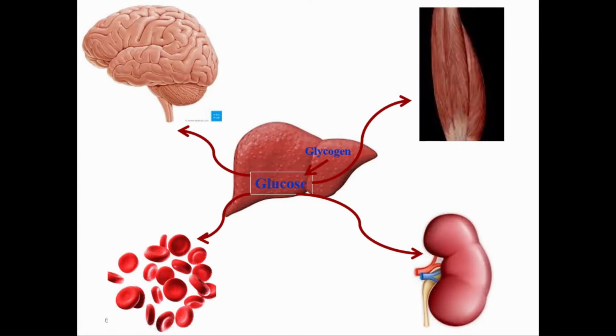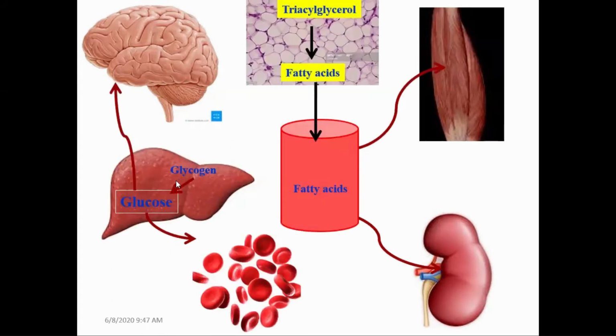Later on, this glucose reserve slowly degrades, so glucose is supplied only to the anaerobic tissues such as red blood cells and brain, and the rest of the tissues, such as muscles and kidneys, get energy from the oxidation of fatty acids. This fatty acid is preserved in adipose tissue, where fats are stored in the form of triacylglycerol.